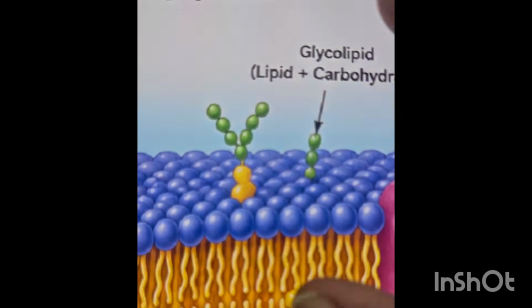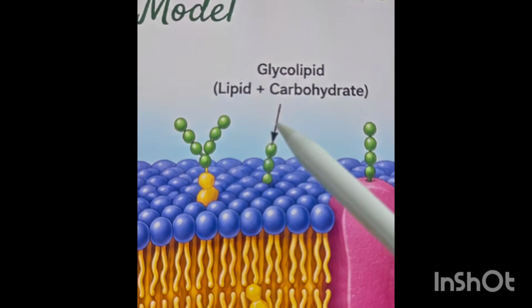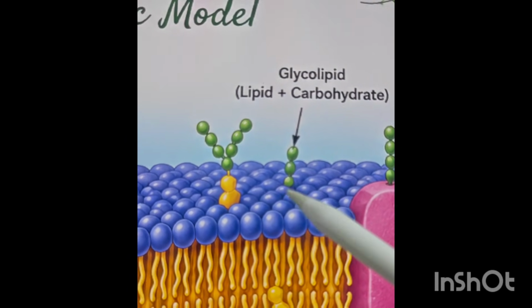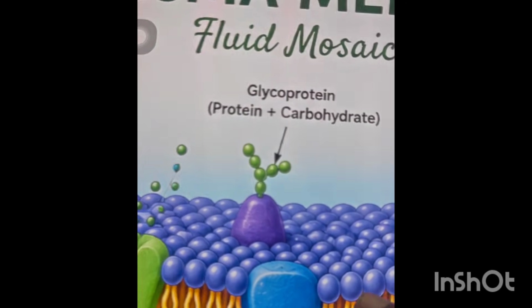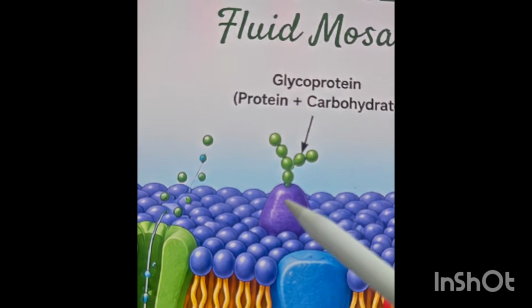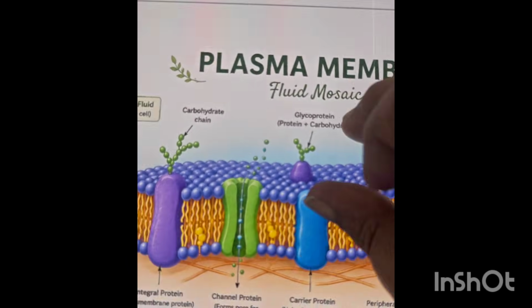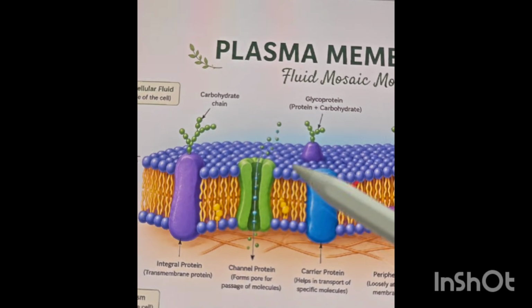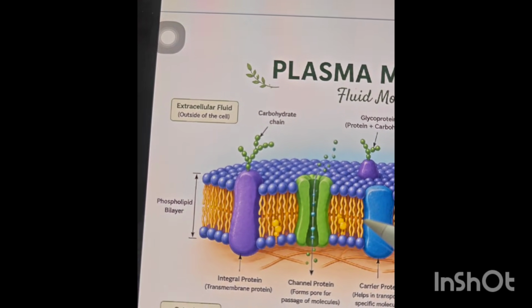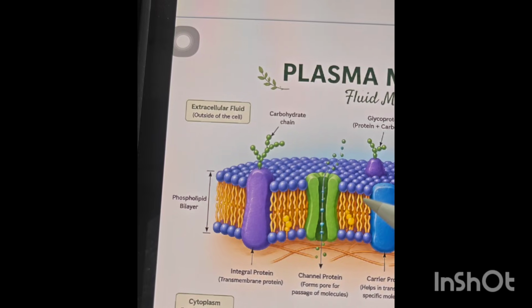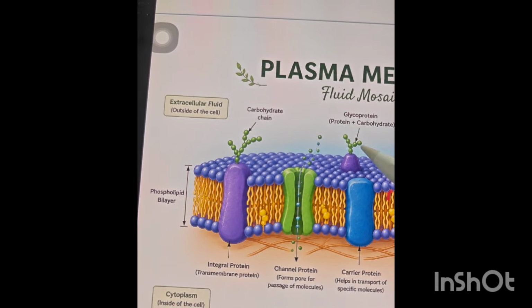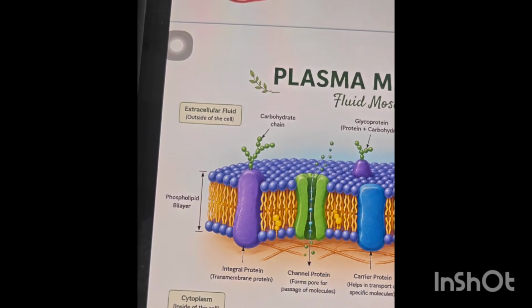And here you can see the glycolipid which are connected with the lipid molecules, and here this glycoprotein connected to the protein molecules. So structurally there are three things, as we have studied earlier also: phospholipid molecules, proteins, and glycoprotein and glycolipid.